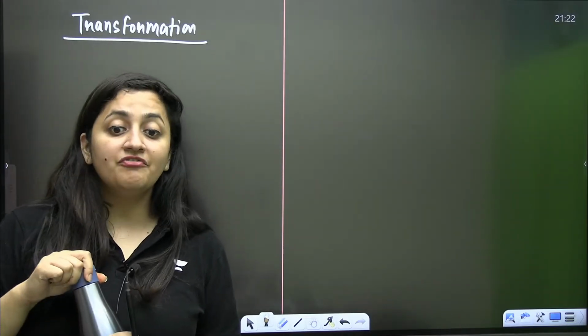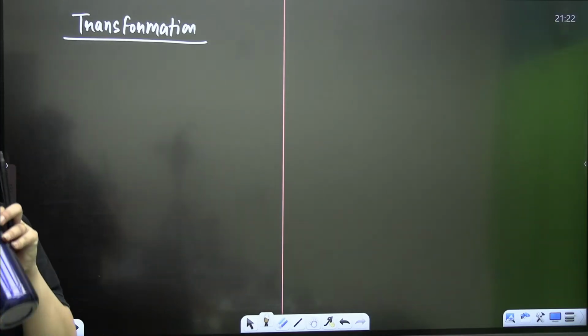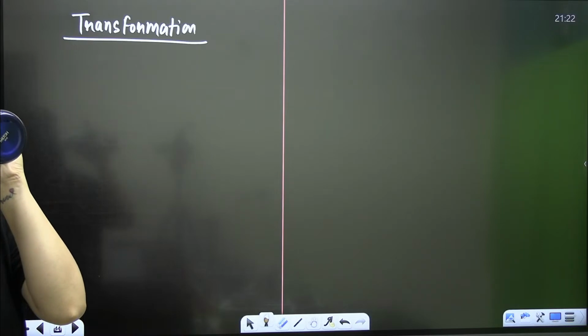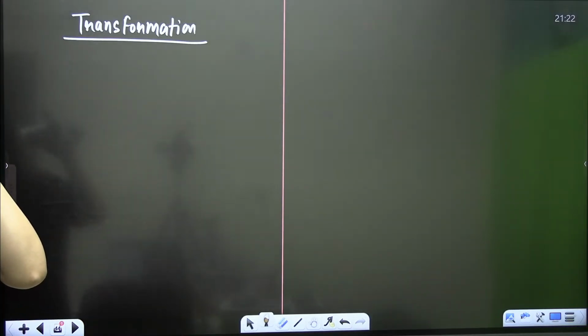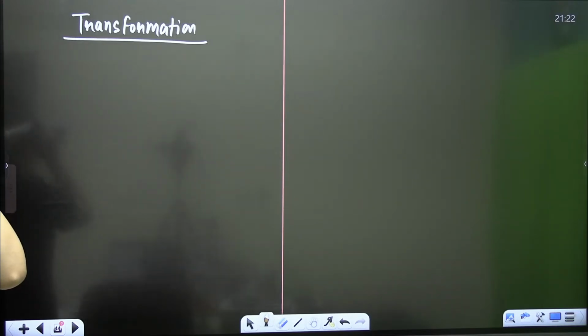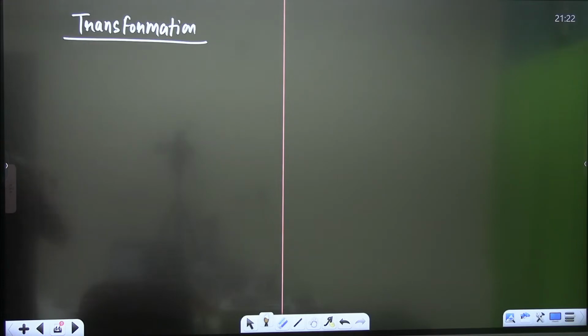But in the case of Griffith, we talk about the transformation. Yes or no? Do you know about it?